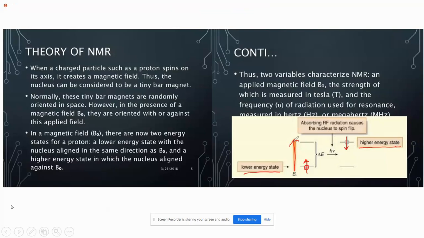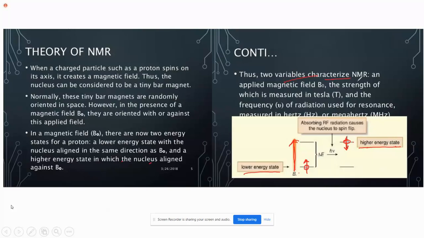As soon as an external field is applied, these protons will align themselves with or against the direction, that means exactly anti-parallel to the applied field direction. So this energy will be higher, this will be lower. The higher energy state is one in which the nuclei are aligned against the magnetic field.